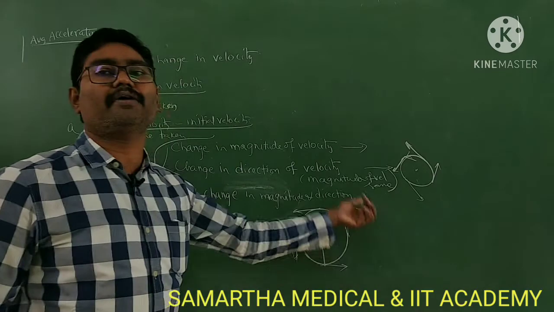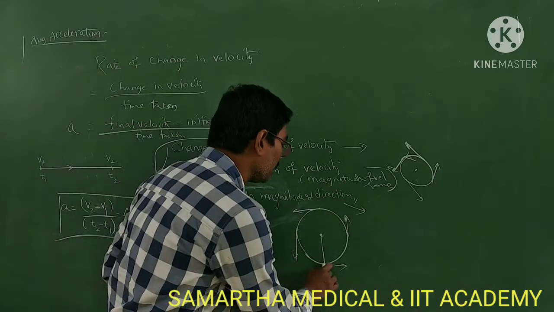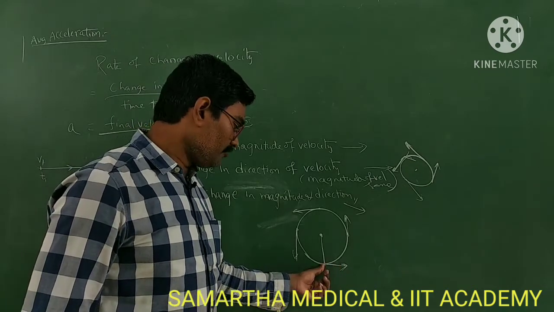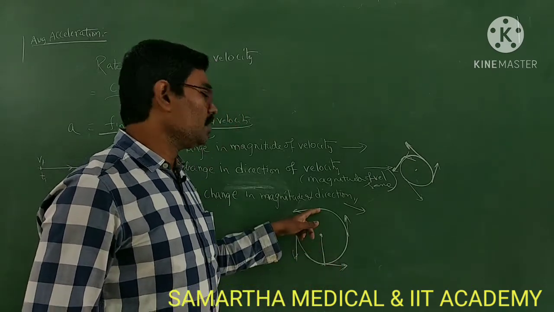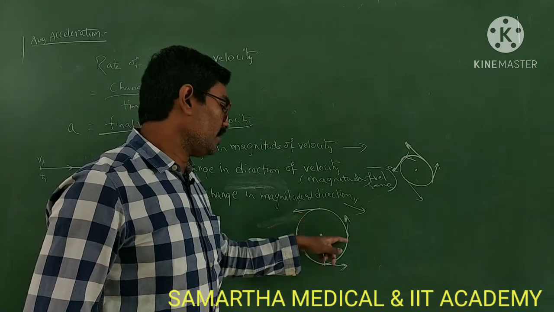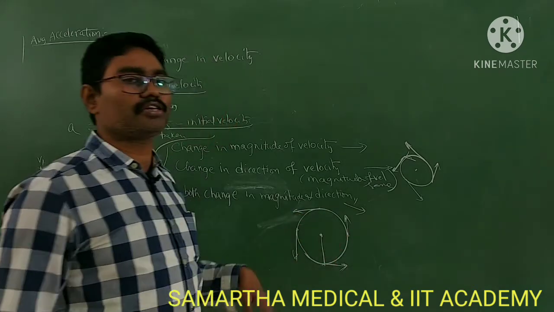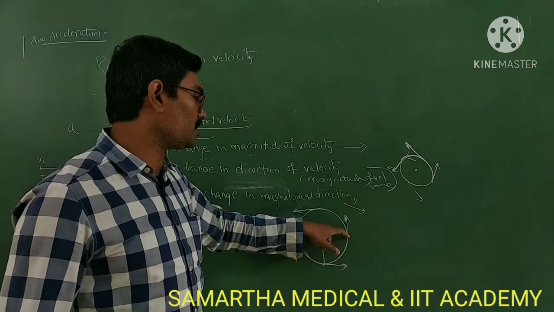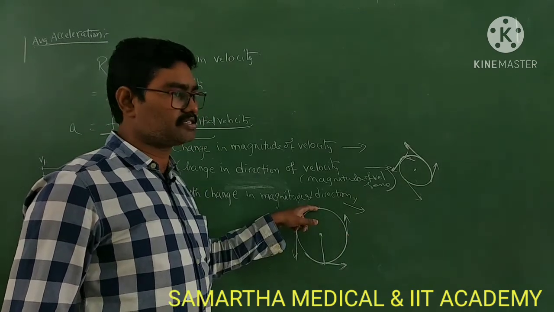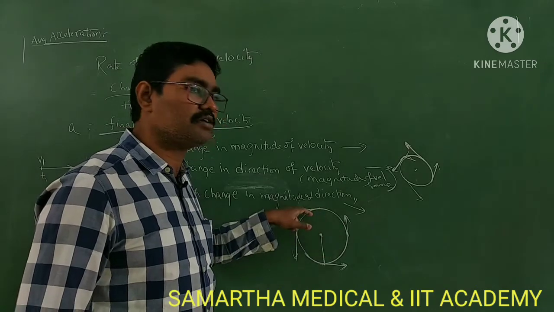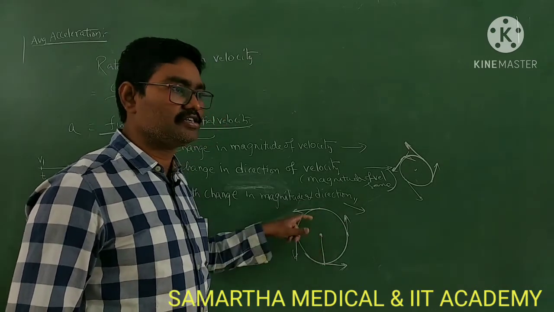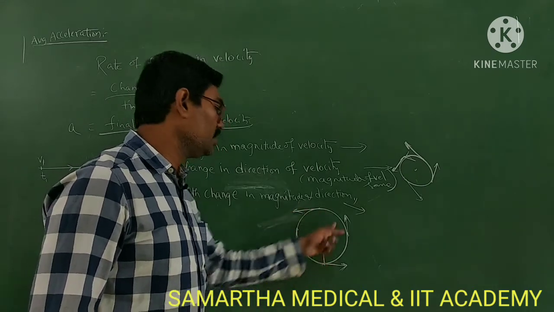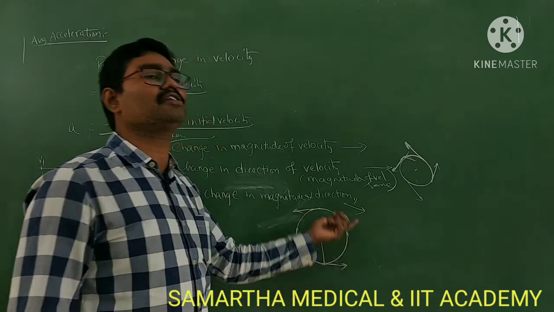So point to point, the magnitude of velocity does not remain the same. Here root 5 gr is the highest velocity, for this case of vertical circular motion. Here root 3 gr, here also root 3 gr, here root gr. So from 5 gr to 3 gr it decreases, and here 3 gr to gr it decreases. So what is happening here? The magnitude of velocity is decreasing, so that means some change is there. The magnitude of velocity is changing, and the direction is changing from instant to instant.